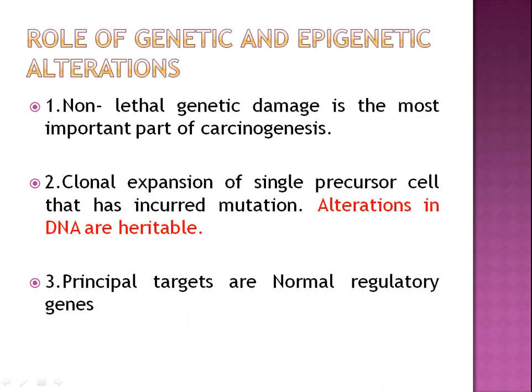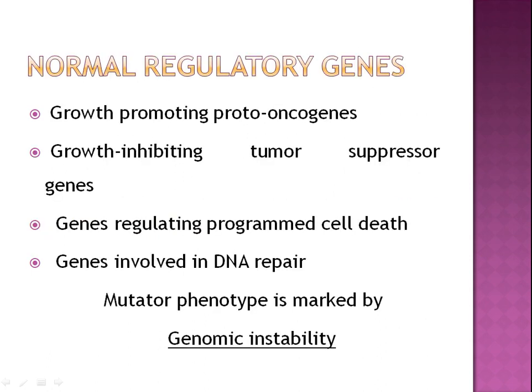There is a non-lethal genetic damage. It is the most important part of carcinogenesis. The damage should be non-lethal. It should pass to the next generation. And principal targets are growth promoting proto-oncogenes, growth inhibiting tumor suppressor genes, genes regulating programmed cell death, and genes involved in DNA repair.